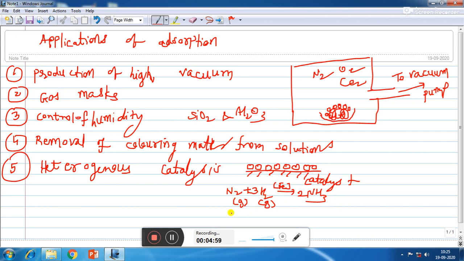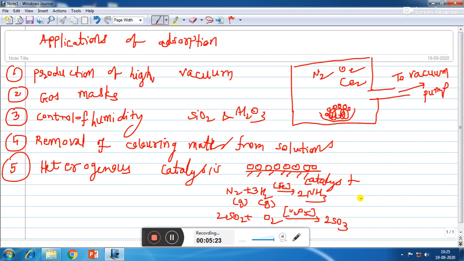Another example is the contact process for the manufacturing of sulfuric acid. So in that process, sulfur dioxide is treated with oxygen in the presence of vanadium pentoxide, V2O5, to form sulfur trioxide. So that is the second example of heterogeneous catalysis.